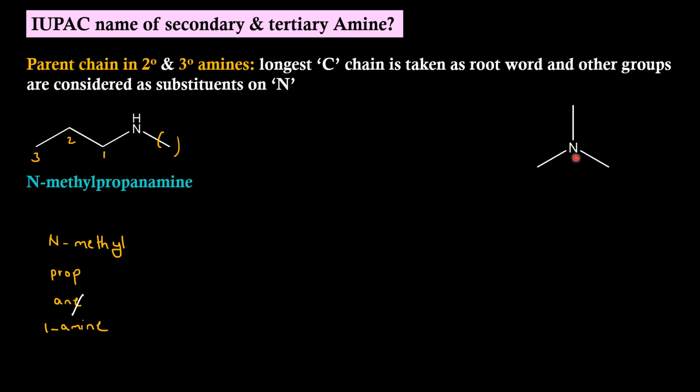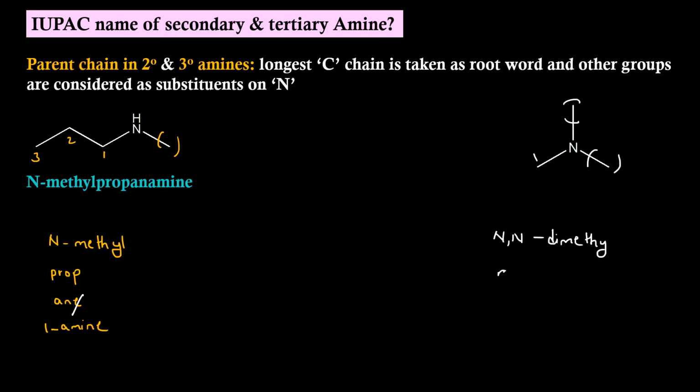This is a tertiary amine. On all the 3 sides, we are having only 1 carbon. So one group will be considered as a parent chain and the other 2 will be considered as substituents. Number 1 for this parent chain. These 2 will now be considered as substituents. Secondary prefix is N,N-dimethyl, because on nitrogen methyl is sitting twice.